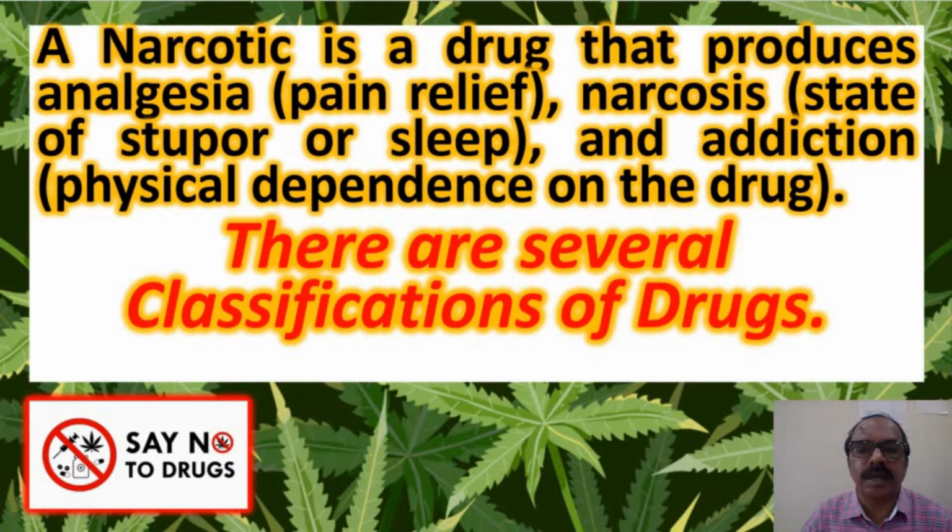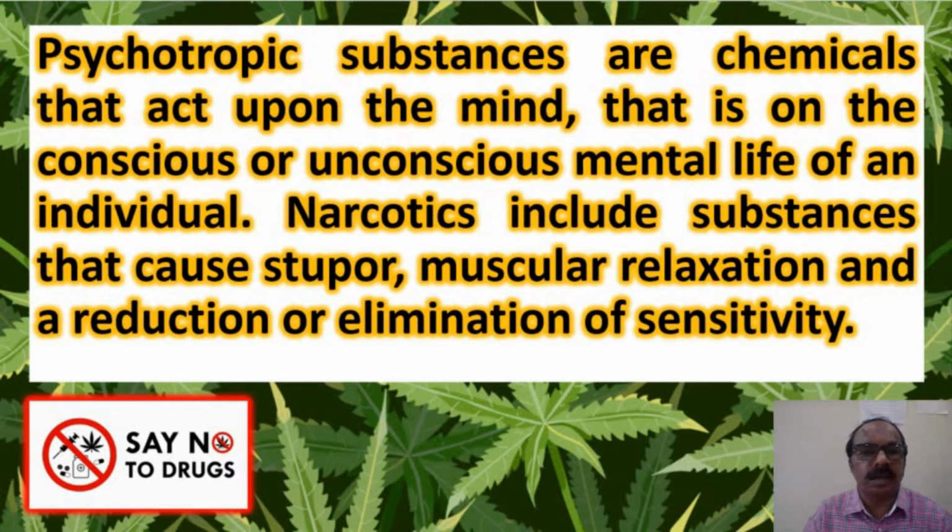A narcotic is a drug that produces analgesia, that is pain relief, and also narcosis. Narcosis is a state of stupor or sleep, and it also leads to physical dependence on the drug, that's called addiction. Psychotropic substances are chemicals that act upon the mind, that is on the consciousness and unconscious mental life of an individual. Narcotics include substances that cause stupor, muscular relaxation, and reduction or elimination of sensitivity.